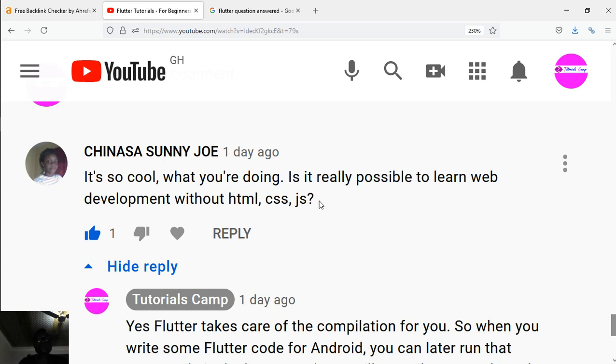But one other thing I've realized is that Flutter is actually based on the Dart language, so you need to understand the concept of Dart. You need to learn that first before you move on to Flutter, because if you jump straight to Flutter and you don't know that, you might be doing things without knowing what you are actually doing.